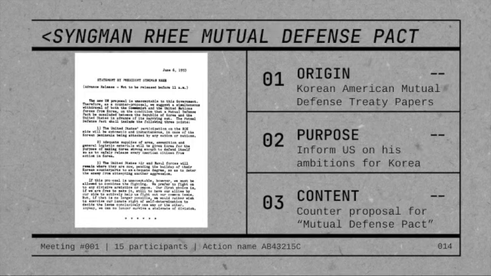Historical source number 2, Syngman Rhee Mutual Defense Pact. It is a statement from the Korean-American Mutual Defense Treaty Papers, a message written by President Syngman Rhee. Value: it holds immense value since it is a direct message from the president of South Korea at the time. It gives a good understanding of how the president handled negotiations and provides insight on how Syngman Rhee and his political team worked. Limitation: while this message is directly from the president and his political team, I am not too sure of the accurateness. I suspect this because the website I used to find this statement seems a little doubtful and skeptical.